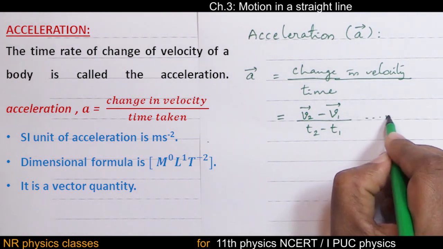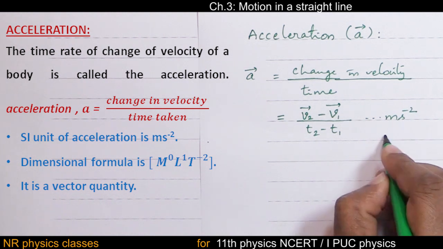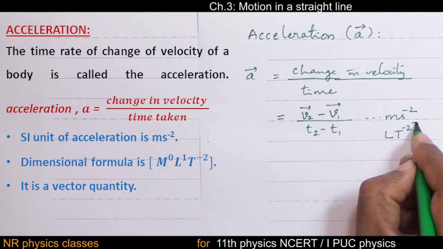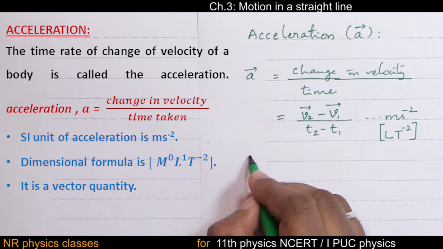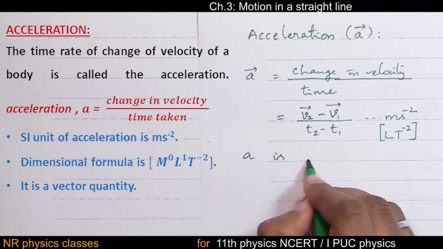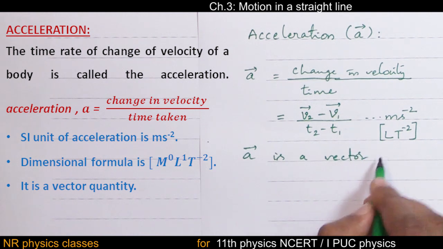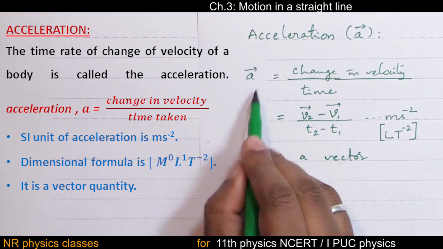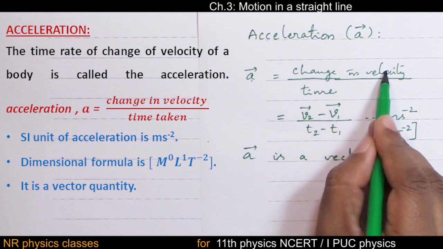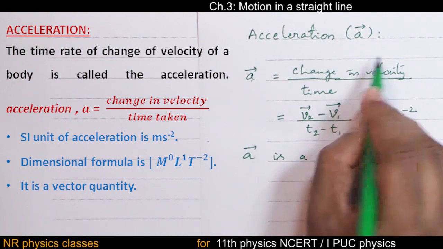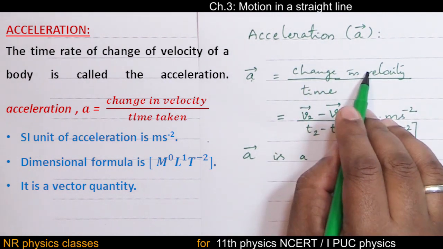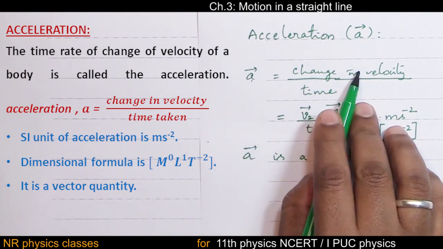The SI unit is meter per second square, and the dimensional formula is LT to the power minus 2. And acceleration is a vector quantity. Why is acceleration a vector? Because acceleration involves change in velocity. Velocity is a vector, change in velocity is a vector, therefore acceleration is a vector quantity.